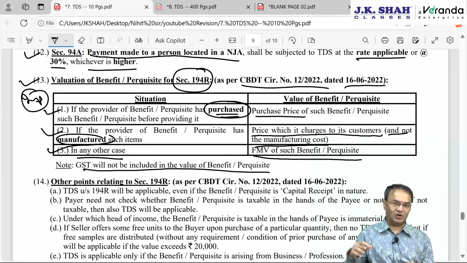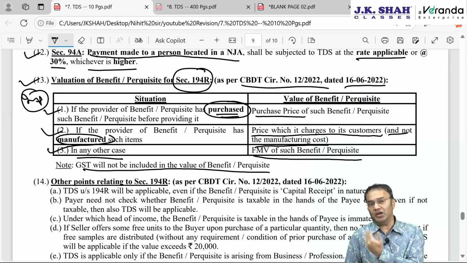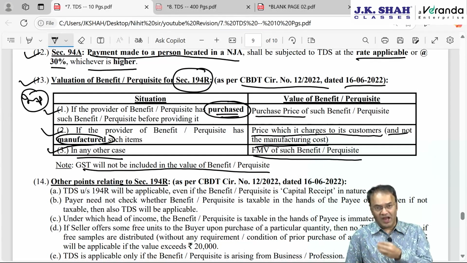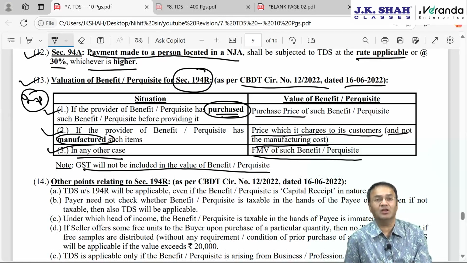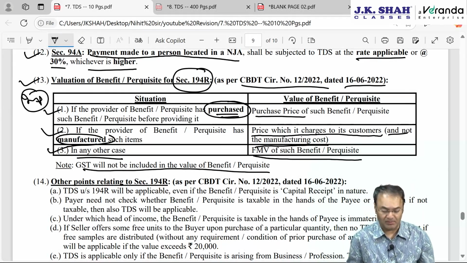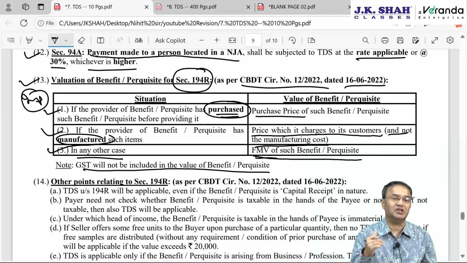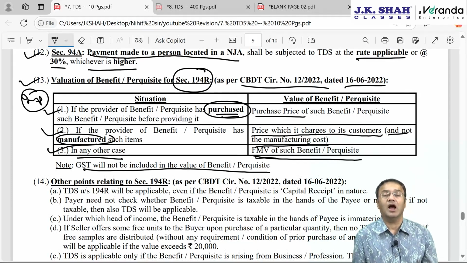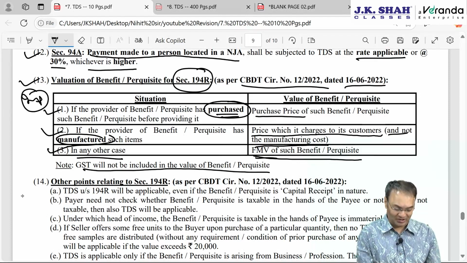So I purchase for 100 rupees plus I pay 18 rupees GST, total 118 I paid. That product I am giving to you in connection with my business or profession. Then in your hands, what will be taxable is only 100 rupees, the market value of such product, and not 118, because the 18 rupees GST paid by me for purchasing this product and giving it to you, I am going to claim as ITC, input tax credit.